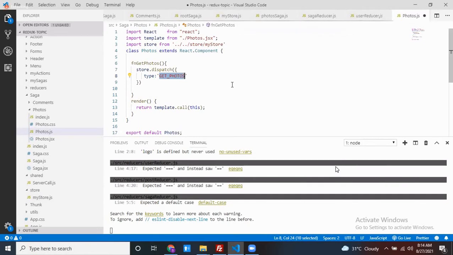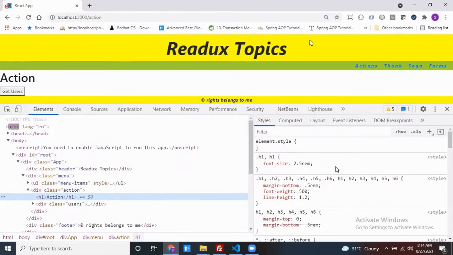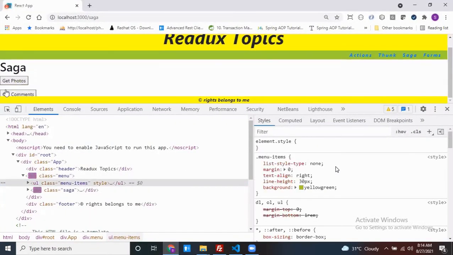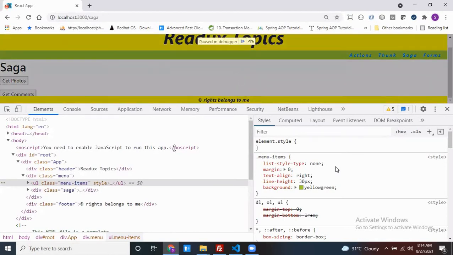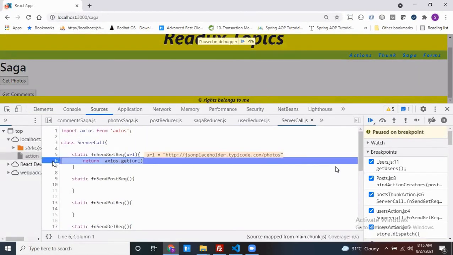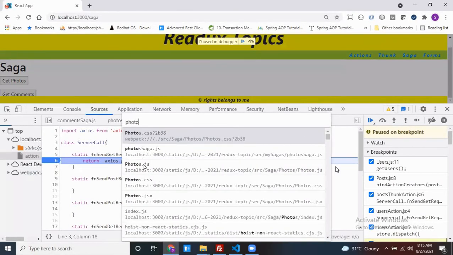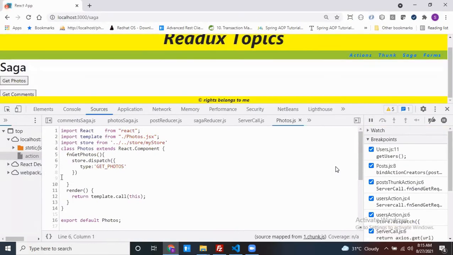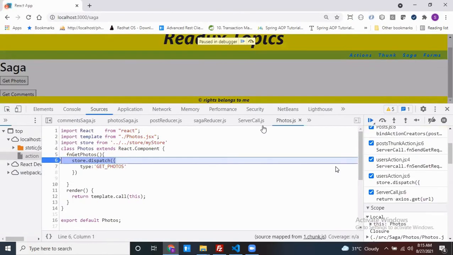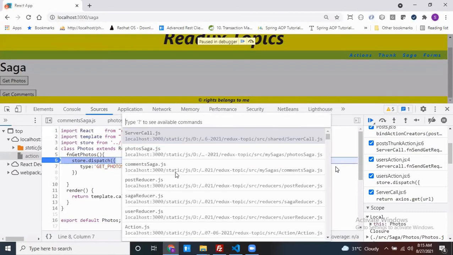So when I put a debugger, from there, where does the function call go next? This is your Saga. If I click on the get photos, go to first photos, from here, right? Now you dispatched something, it is nothing but what? It goes to the reducer as well as other functions also. First it goes to the reducers. See how many reducers are there.